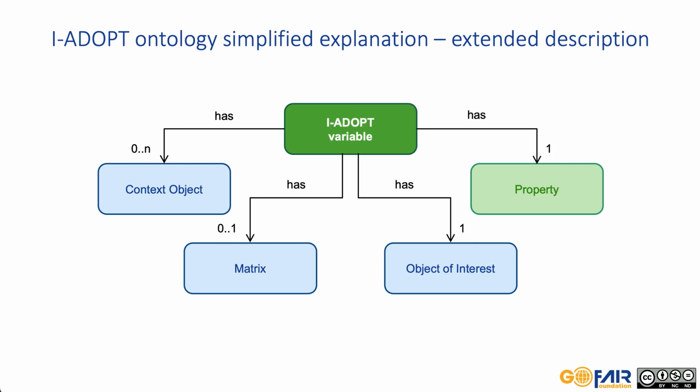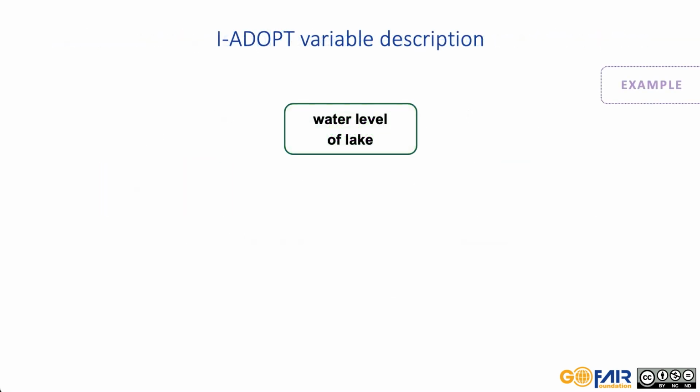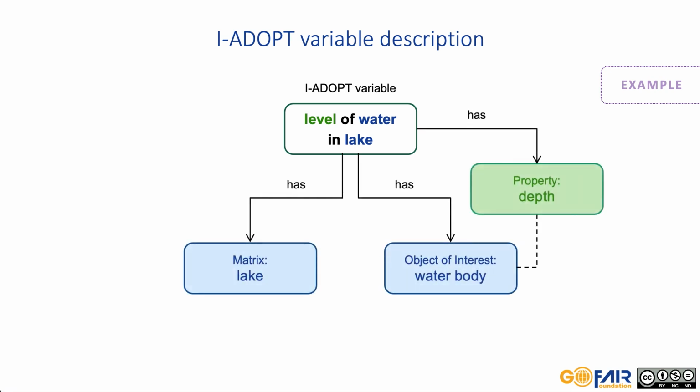Let's analyze a more complex variable and apply the IADOPT framework to it: water level of a lake. We can identify three different atomic parts in the description: level, water, and lake. The water level needs to be interpreted, and some domain knowledge is required in order to describe it as a property. It is defined as the vertical measure of length, distance, from the surface to the bottom of a water body, in other words, the depth.